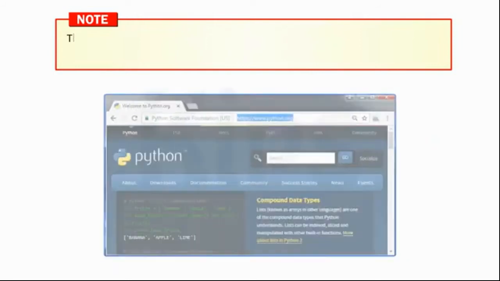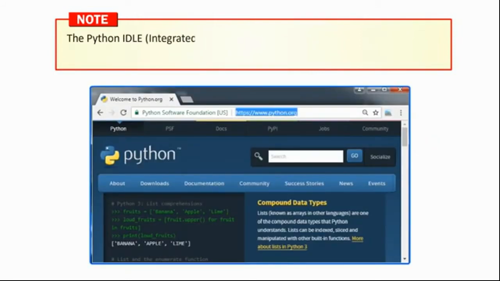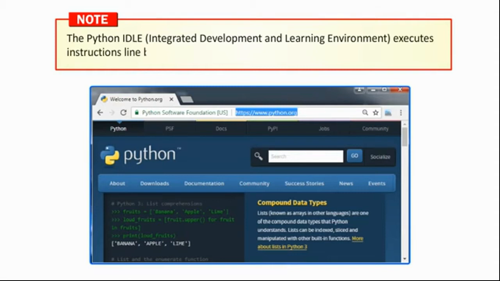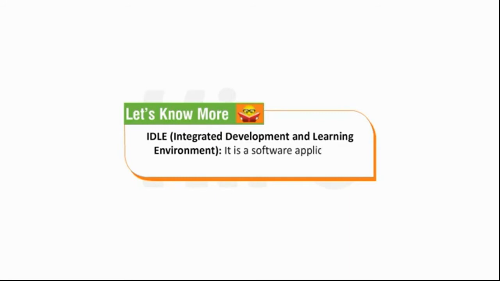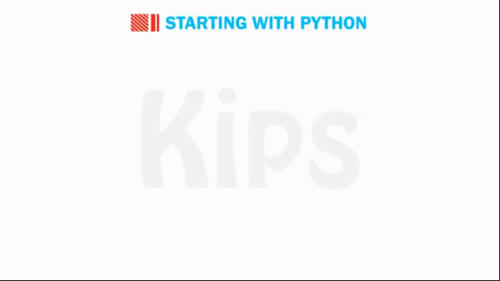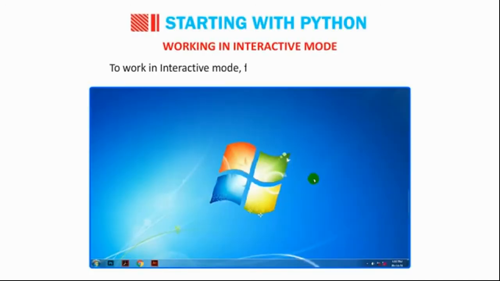Students, note that the Python IDLE, Integrated Development and Learning Environment, executes instructions one line at a time. It can be downloaded from www.python.org. Students, let's know more. IDLE, Integrated Development and Learning Environment, is a software application used by programmers to develop code.